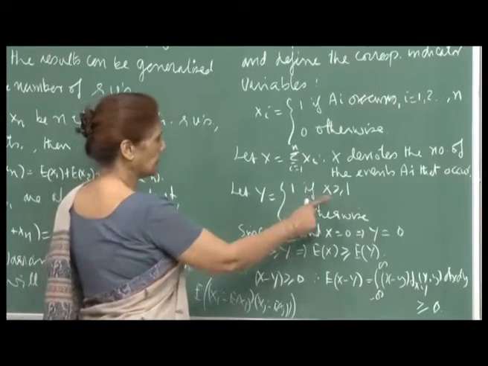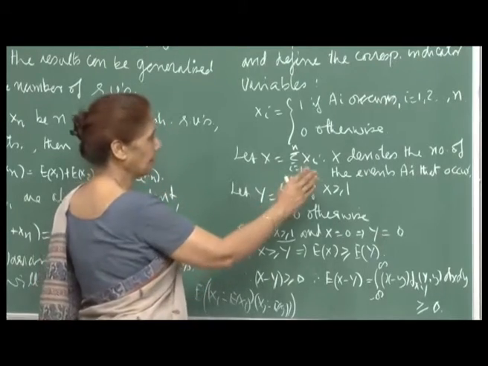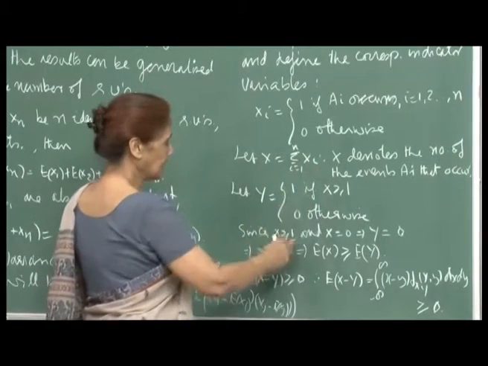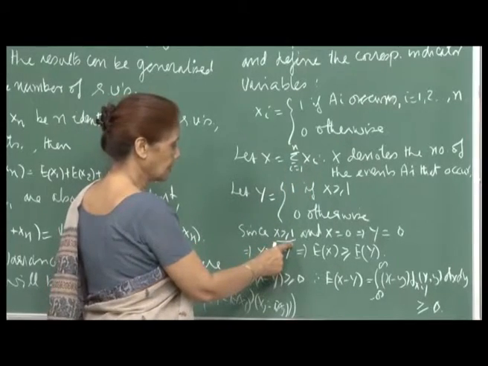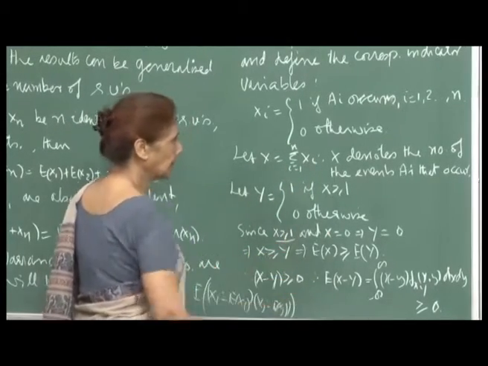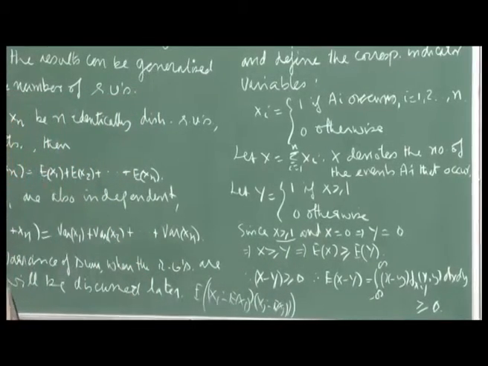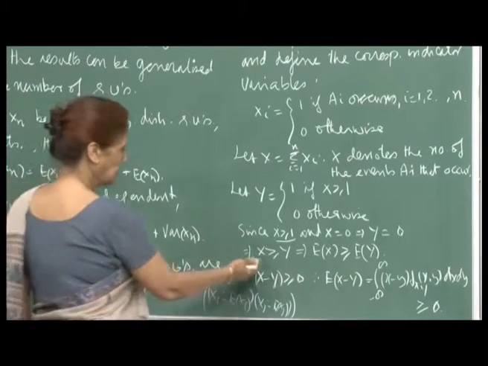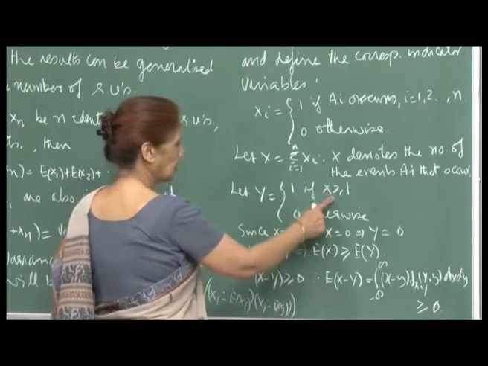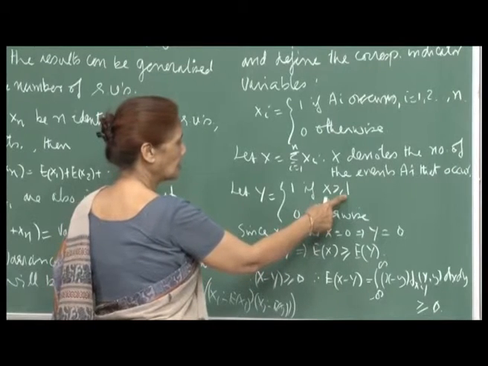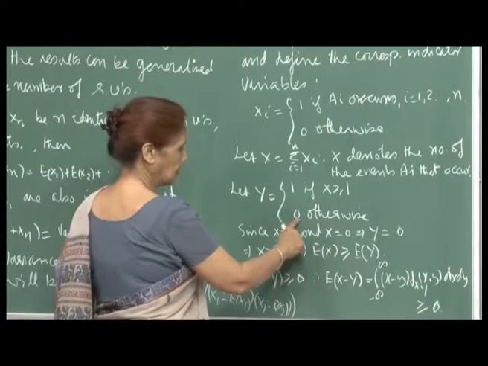So, if at least one event occurs, then x will be greater than or equal to 1. Otherwise, if none of the events occur, x will be 0, and in that case y will also be 0. Therefore, x is greater than or equal to y, because x will take value 1 or 2 or 3 when y is 1, and whenever x is 0, y is 0.